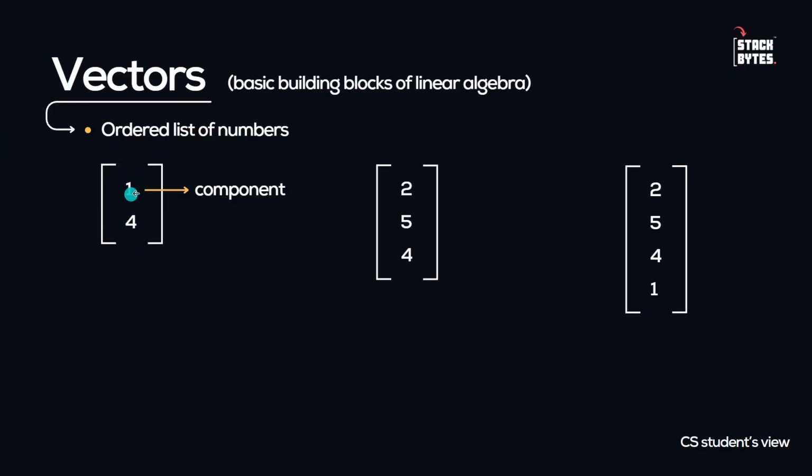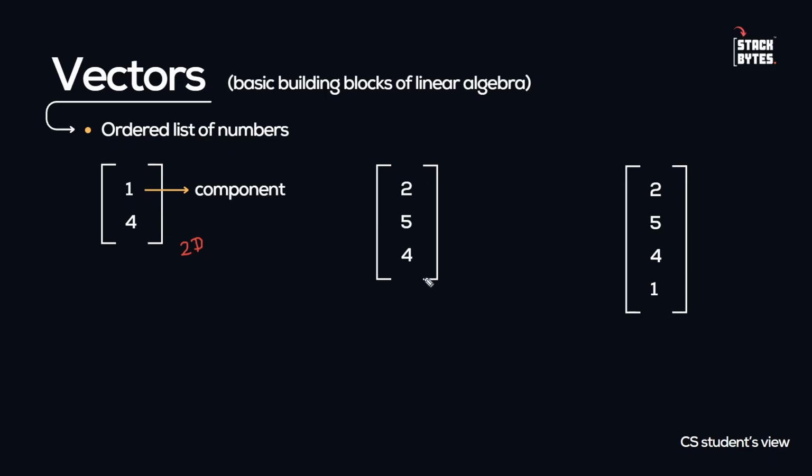If you see, there are two components, 1 and 4. Here there are three components, 2, 5 and 4. Here four components are there, 2, 5, 4 and 1. All these components together form a vector. Now what kind of vector is this? If there are two components in a vector, we can call it a 2D vector.